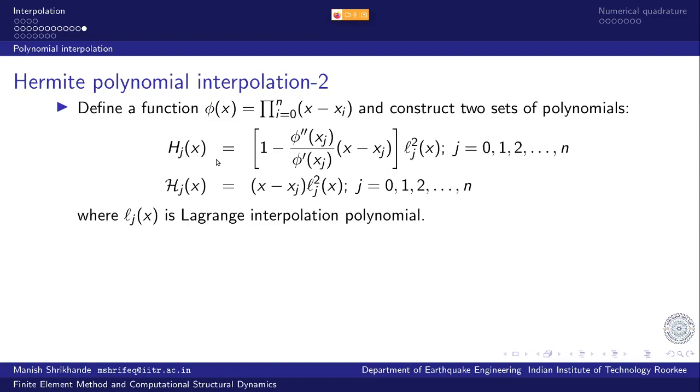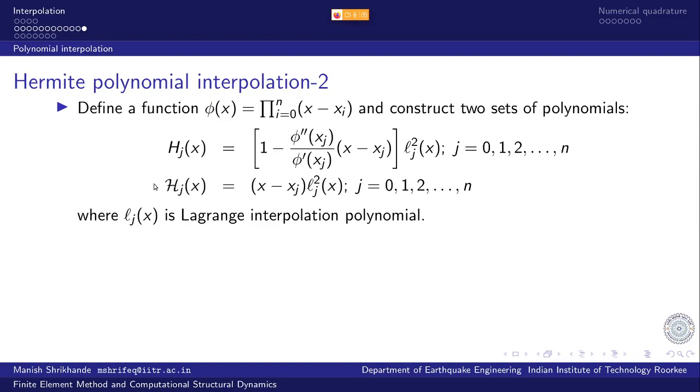Let's say h_j(x) as 1 minus second derivative of phi divided by first derivative of phi evaluated at xj multiplied by x minus xj, and then this multiplied by L squared j. L squared j is the Lagrange interpolation for jth node, squared, and for each j ranging from 0, 1 up to n.